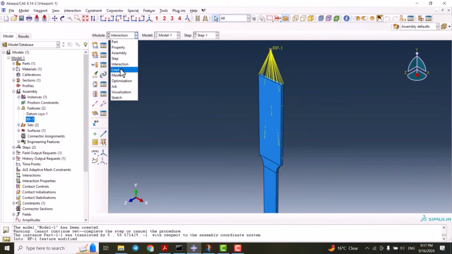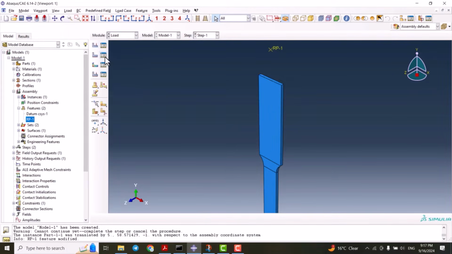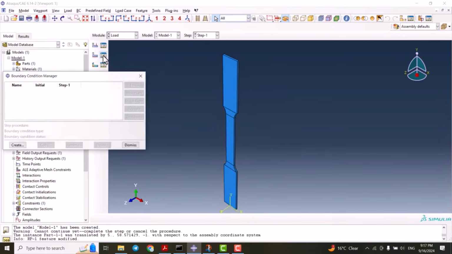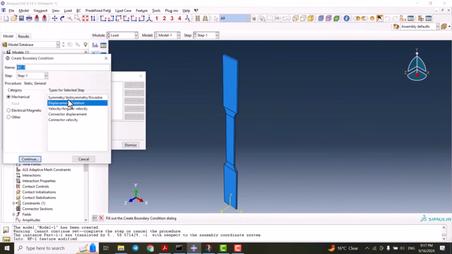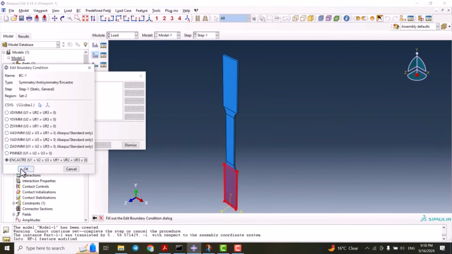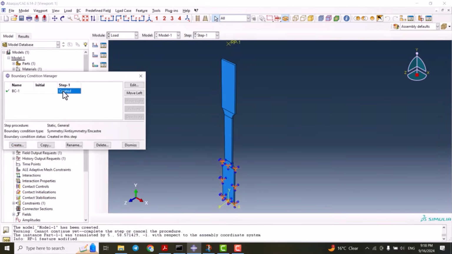From the load, I'm going to create some boundary conditions. The first one to do is to go to the symmetry or encastre and choose this side and encastre. I have to move it to the left, so this is the initial condition until the final time of this step 1.